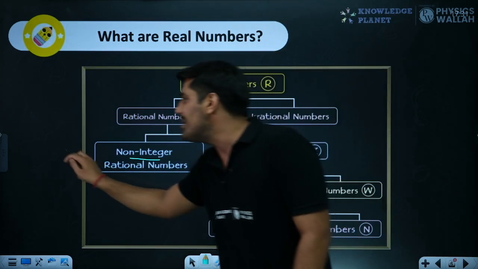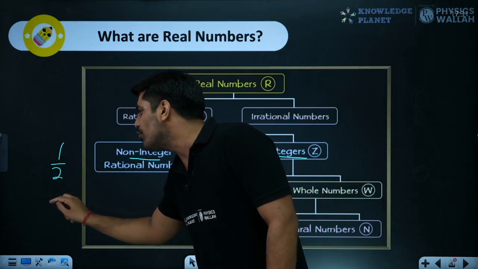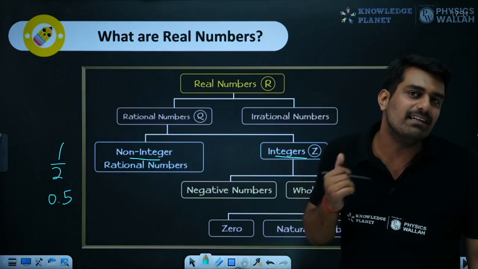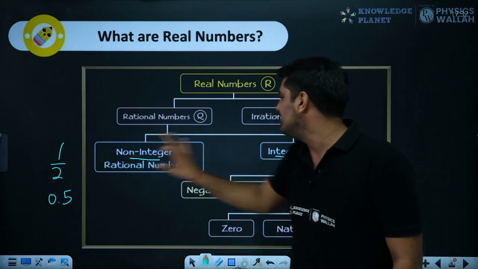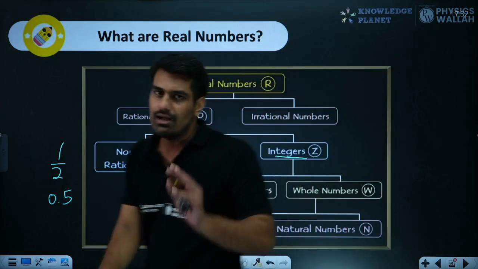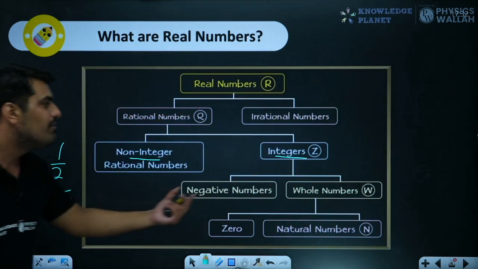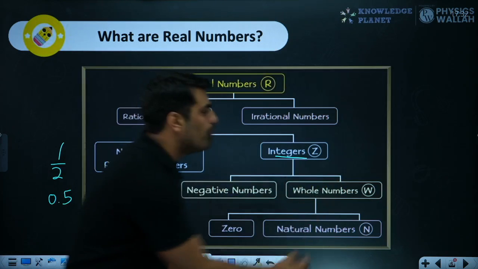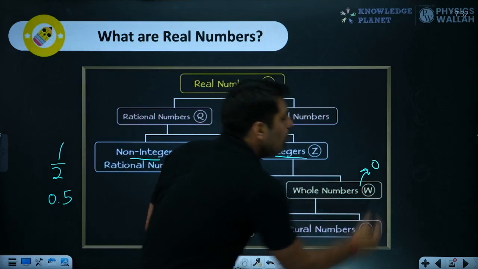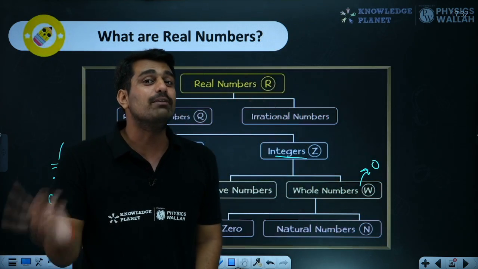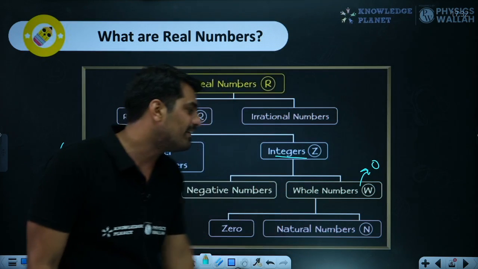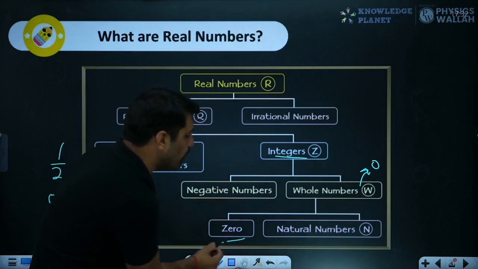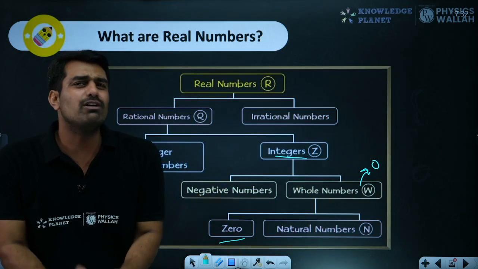So if I write 1 by 2, which is simply 0.5, that is nothing but a non-integer number. And coming to the very basic, we have integers, positive as well as negative. In positive, we have one more number which is 0. I hope you remember 0 is neither positive nor negative. And finally, we have in whole numbers, natural numbers and 0, which I already talked about. So this table was nothing new.